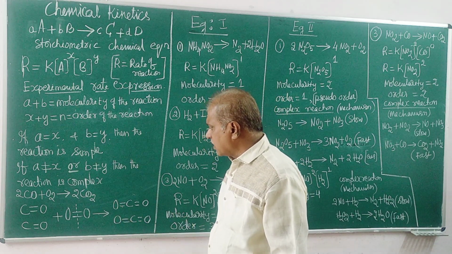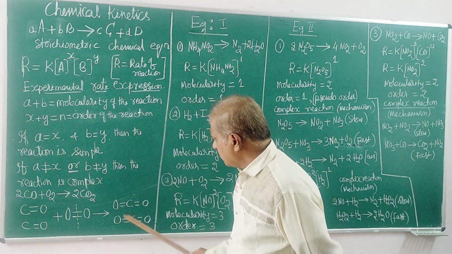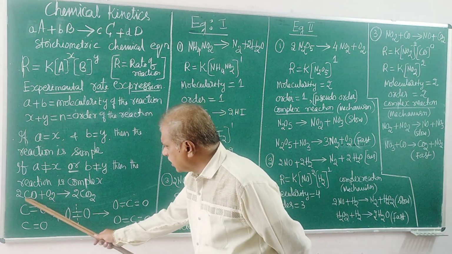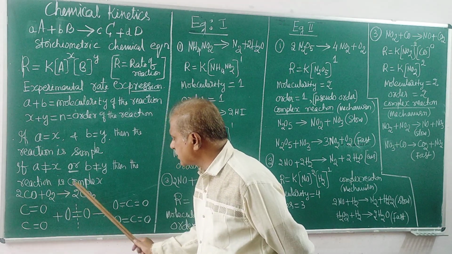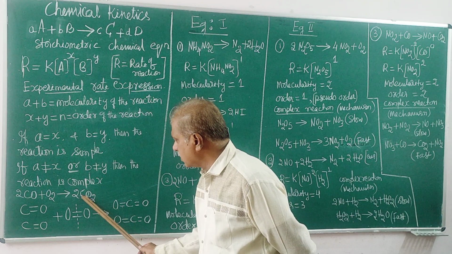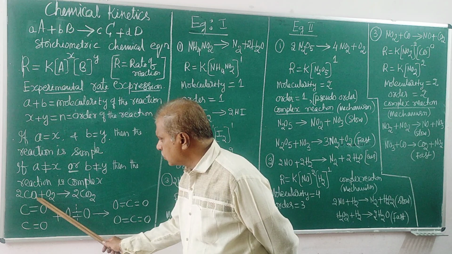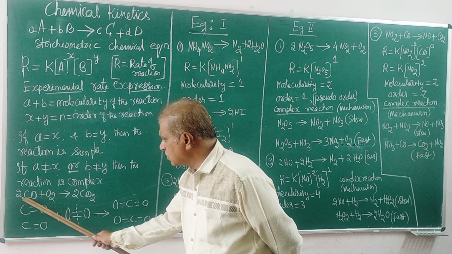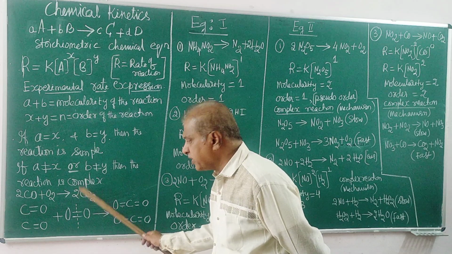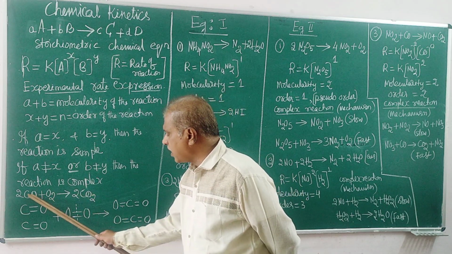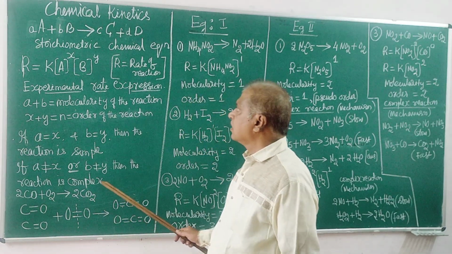Here, balancing means what? Balance the number of atoms of elements on either side. Balance means carbon atoms here, how many? Here, 2 carbon atoms. That is balancing like this, 2 carbon atoms. And balance the oxygen atoms on the other side: 2 into 2, here 2, 2 plus 2, 4, and 2 into 2, 4. Keeping in mind the balancing of carbon and oxygen atoms, the equation is balanced. That is called a stoichiometric chemical equation.